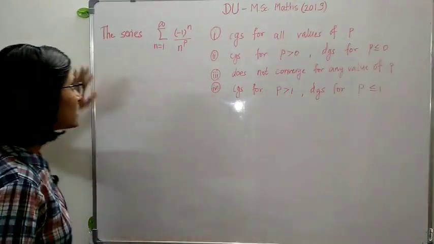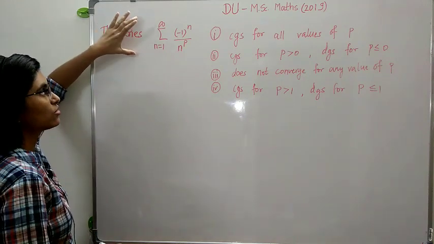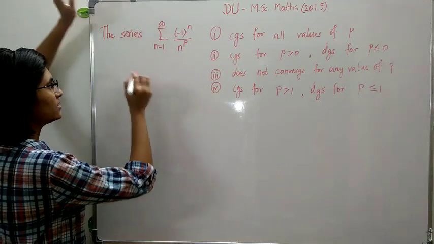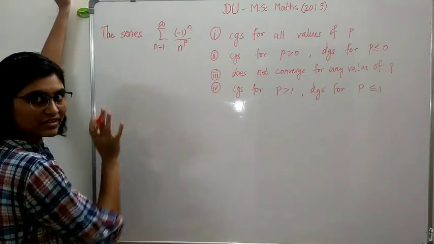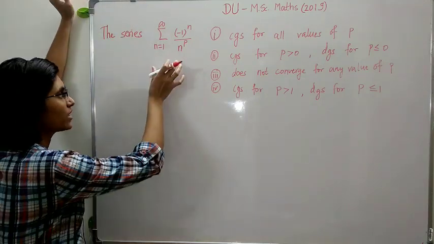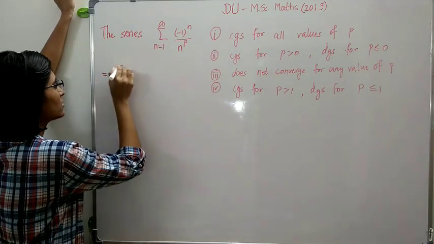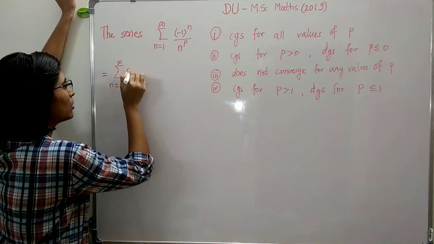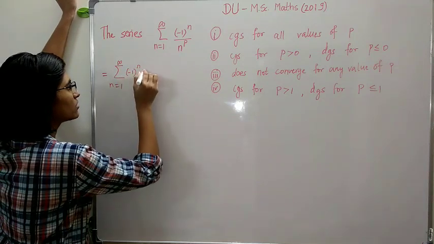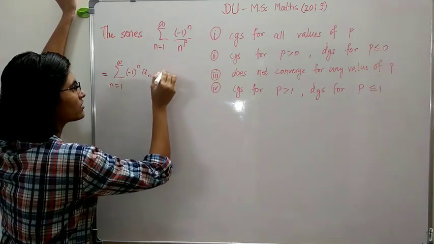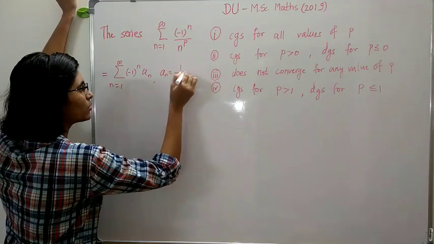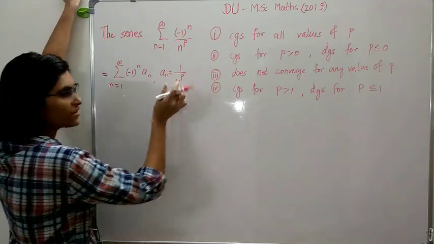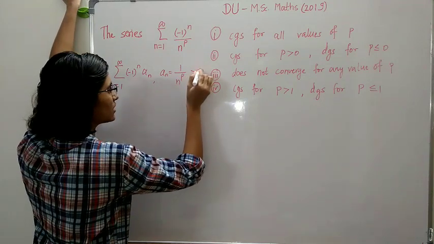So in order to solve this question, just note that this series is an alternating series. Why? Because we can write this series as summation n runs from 1 to infinity, minus 1 raised to n times an, where an is equal to 1 upon n raised to p, and note that this an is strictly greater than 0.